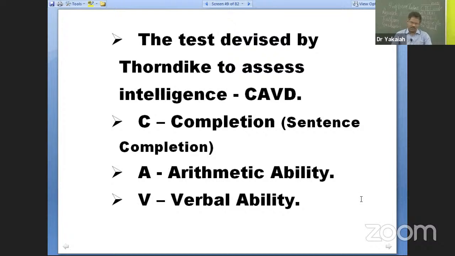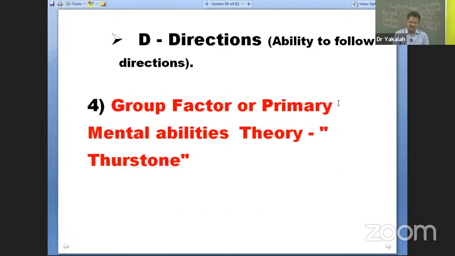And the test devised by Thorndike to assess intelligence is, what is that? CAVD. All right. So the last D stands for directions, that is, ability to follow directions. Next theory of intelligence is the group factor or the primary mental abilities theory by Thurston.